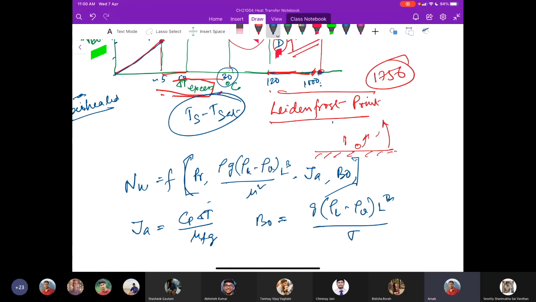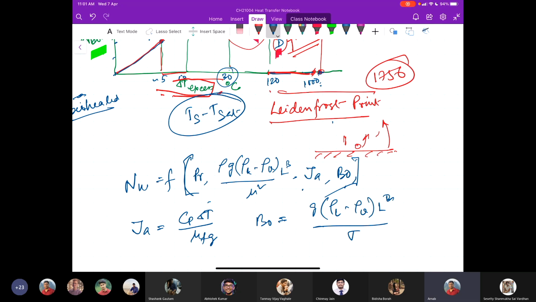So it involves several non-dimensional parameters, including two newly introduced terms, the Jacob number and Bond number. Jacob number is basically the ratio of the sensible energy absorbed by the liquid to the latent energy absorbed by the liquid during condensation or boiling. So it is the ratio of sensible to the latent energy absorbed or released by the liquid.